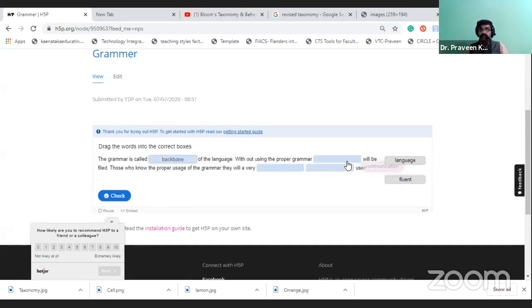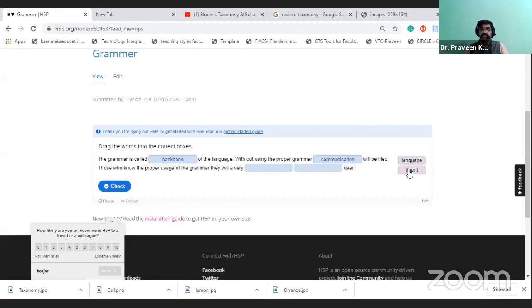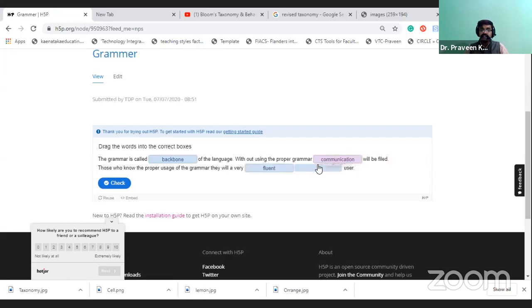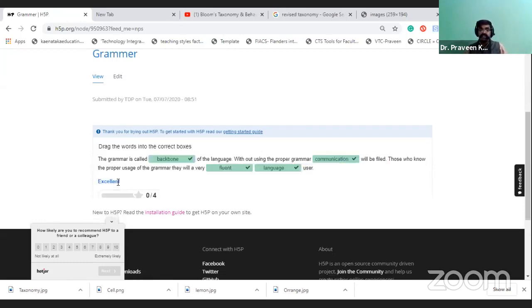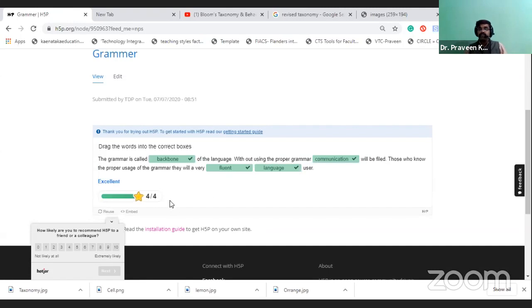Next, communication, next fluent, and language. So I have added all the 4 words. Now I'm going to check. See, 4 out of 4. Observe here, the feedback came as excellent.